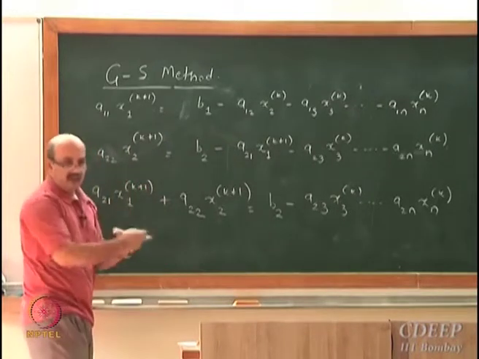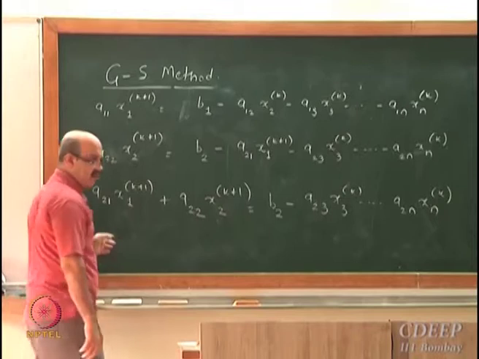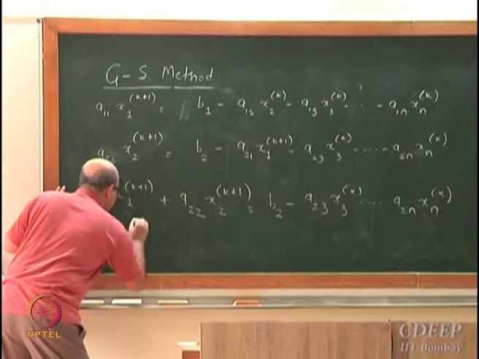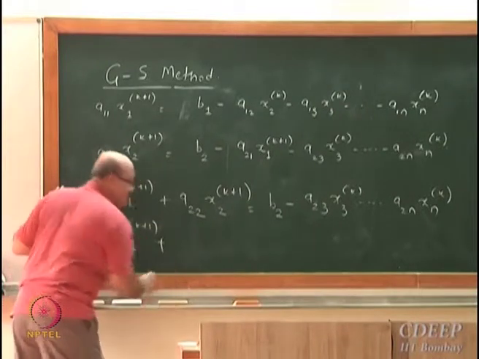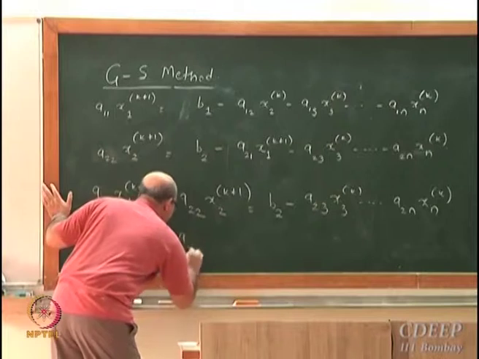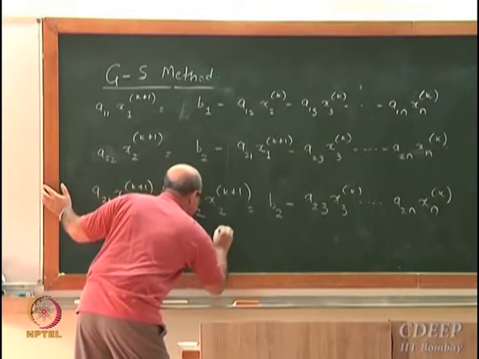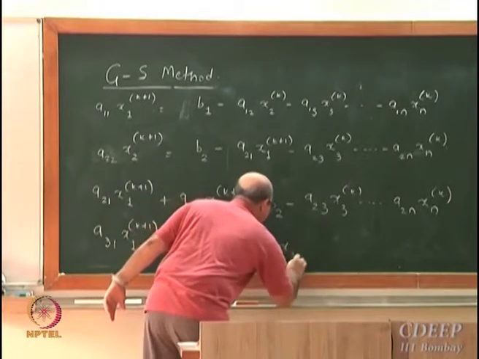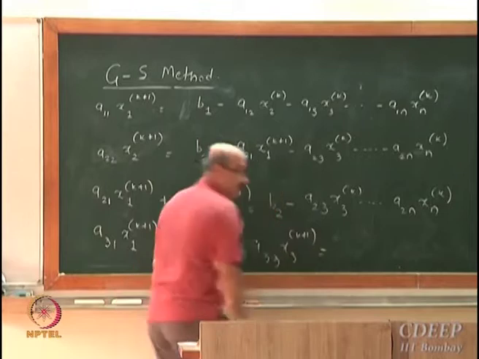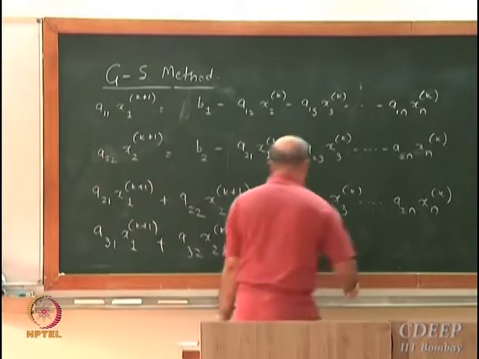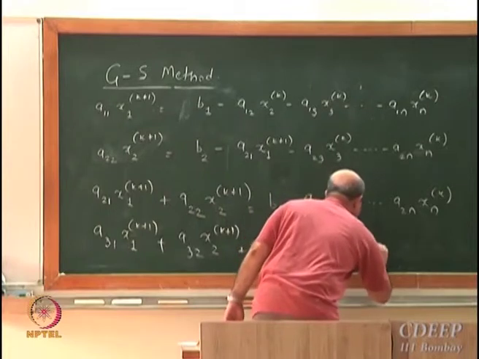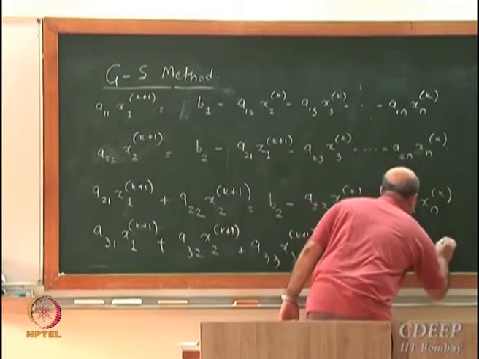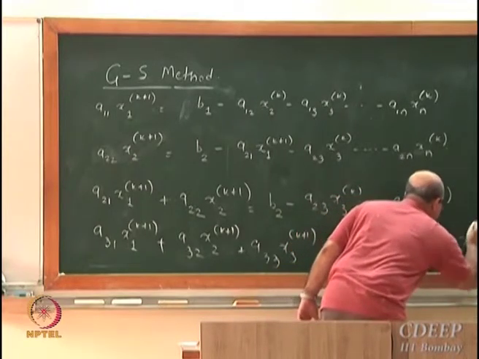So, what will be for the third one? Can you guess? A31 x1 k plus 1 plus A32 x2 k plus 1 plus A33 x3 k plus 1 is equal to B3 minus A34 x4 k up to A3n xnk.